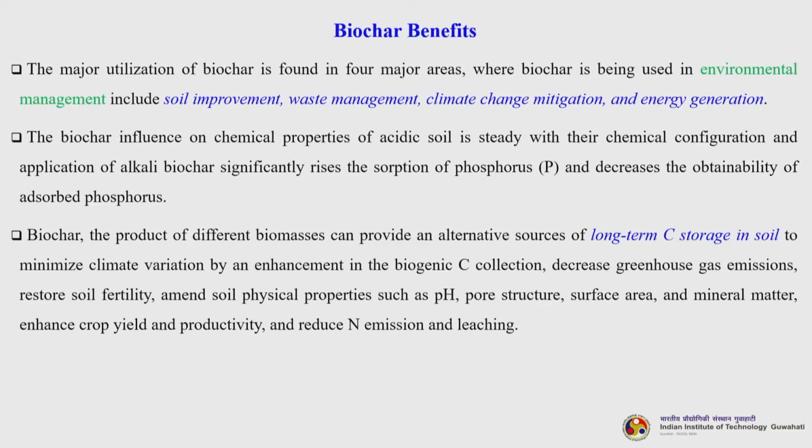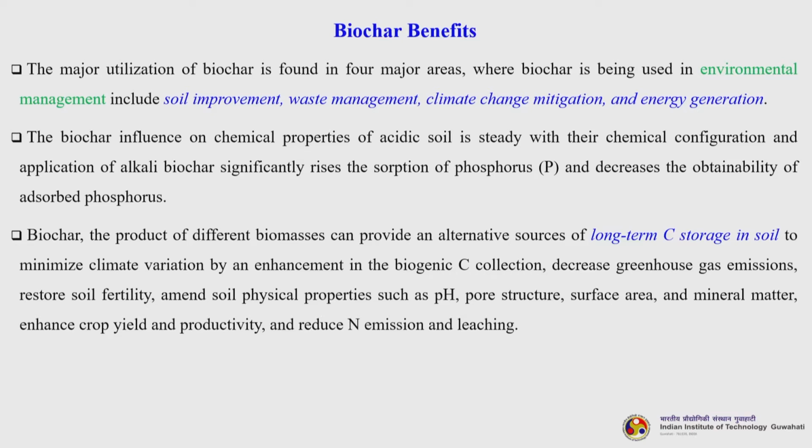The major utilization of biochar is found in 4 major areas, where biochar is being used in environmental management, which includes soil improvement, waste management, climate change mitigation and energy generation. The biochar influence on chemical properties of acidic soil is steady with their chemical configuration, and application of alkali biochar significantly raises the absorption of phosphorus and decreases the obtainability of the adsorbed phosphorus.